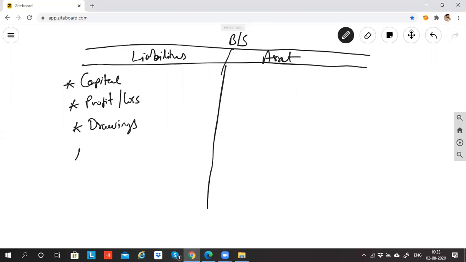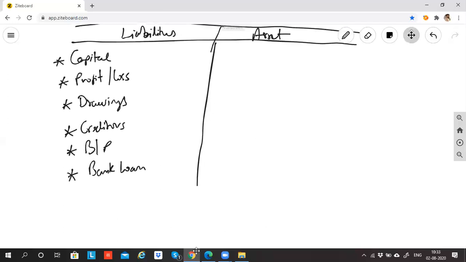Then what else comes? We discussed creditors. Yes. We discussed bills payable. Yes. We discussed a bank loan. What else did we discuss?